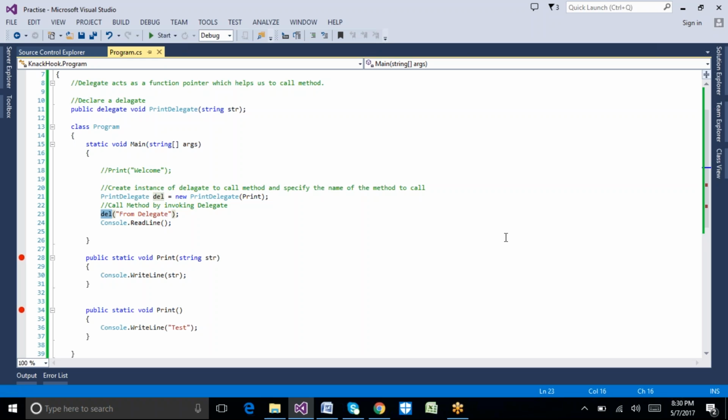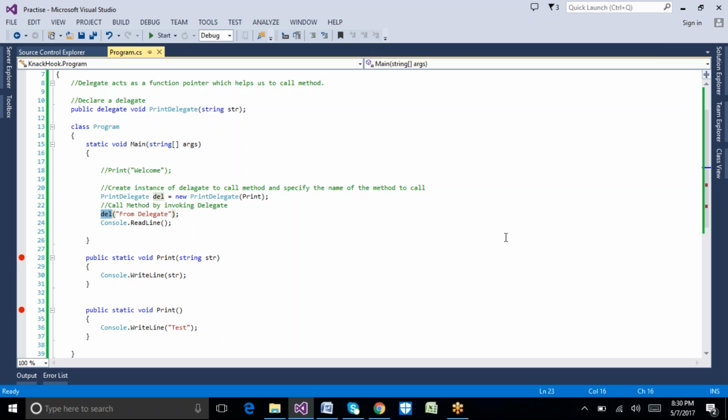Okay, so let me repeat again. Basically we started with the delegate example. I told you that a delegate is nothing but a particular object which can be used to call a method. Instead of doing that, we can directly call a method with the method name itself. But there are certain advantages to working with the delegate.